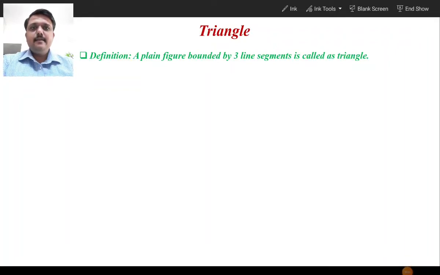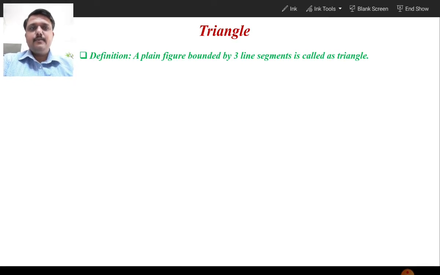Here in this video, we are going to discuss a very interesting topic in trigonometry, that is the triangle. Here we will discuss what is meant by the triangle, that is the definition of the triangle, and then basic terms related to that triangle. So let us start with the definition. What is meant by the triangle?